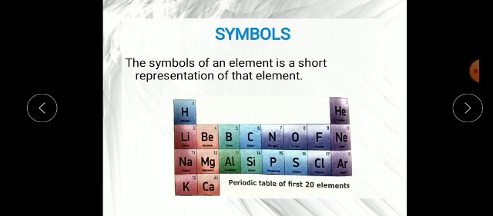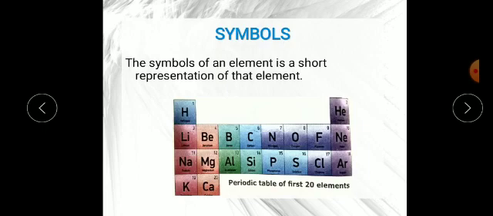Remember always, the second letter we write as a small letter, not a capital letter.